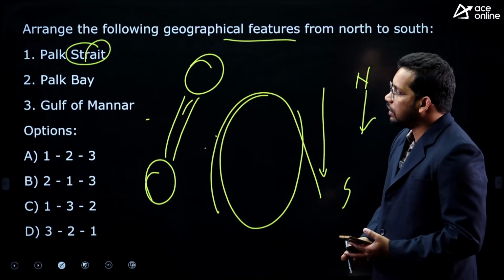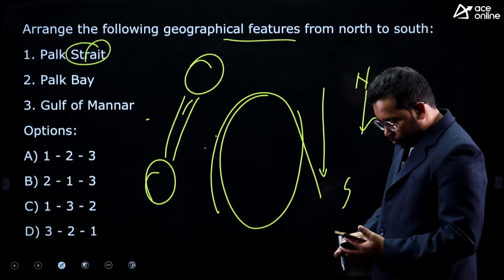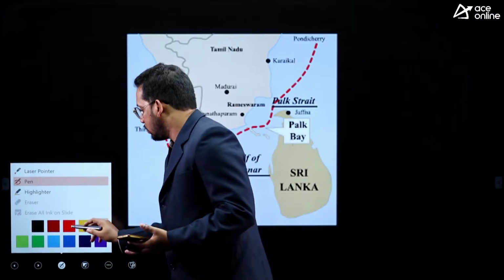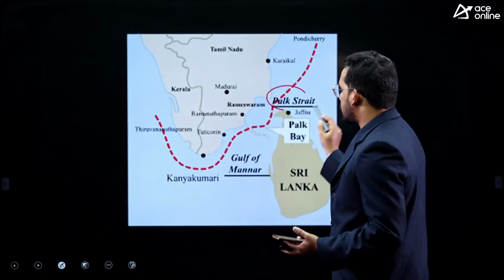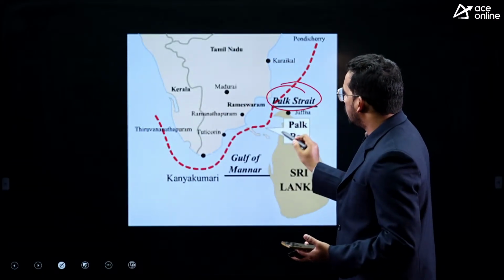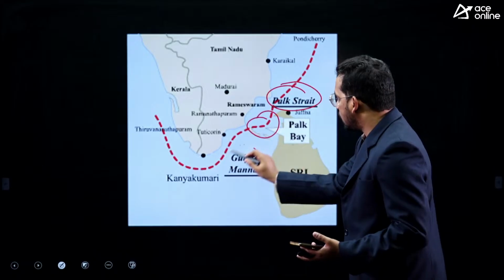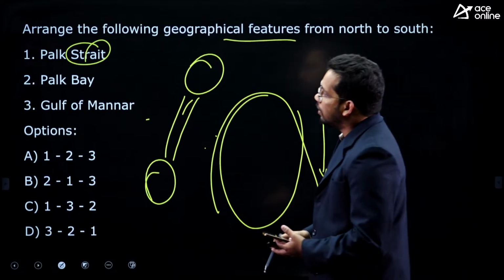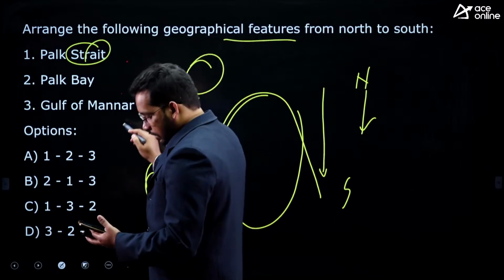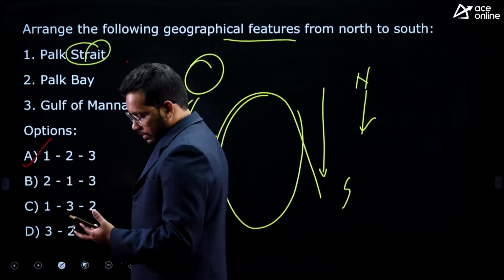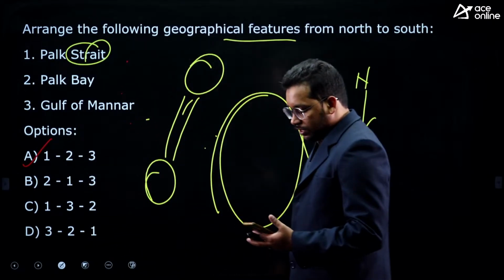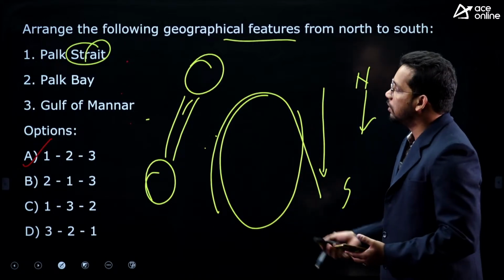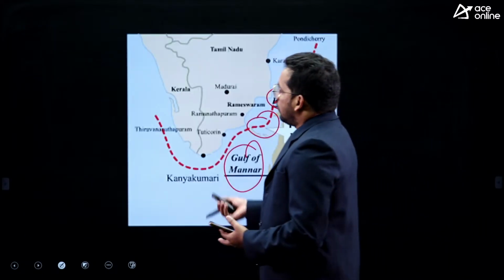So if you see, Palk Strait is the northernmost one. So you can see here Palk Strait. This is Palk Strait, right? This is Palk Bay and then Gulf of Mannar. Palk Strait, Palk Bay and Gulf of Mannar. So 1, 2 and 3. A is the answer. A little bit tricky, but you have to remember this kind of question gives you the edge over other people, right? So this is the map.